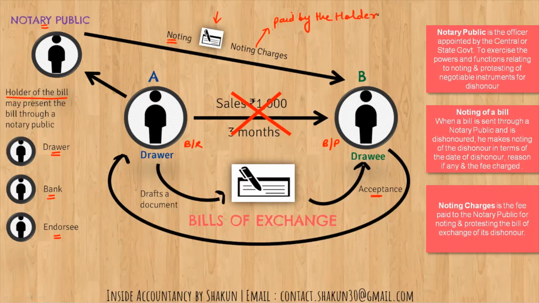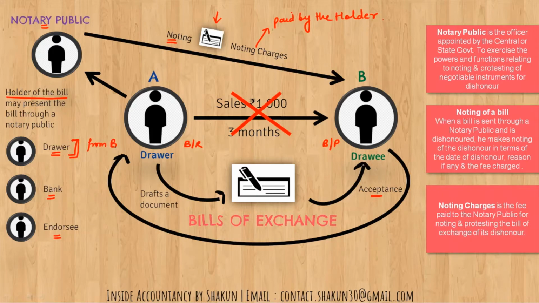So whoever holds the bill pays the noting charges. But of course, the holder will pay, but the holder will recover the amount from the drawer or any of the previous endorsers. So whoever is the holder will recover the amount from the previous endorsers. For example, if A retains the bill, that means he is the holder, he is the drawer. So he pays the noting charges, but A is going to recover it from B.